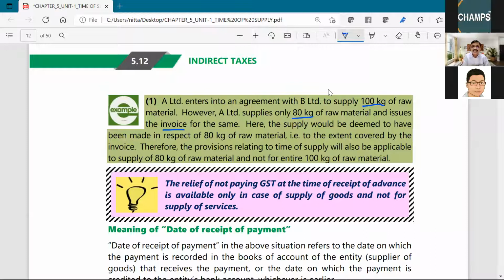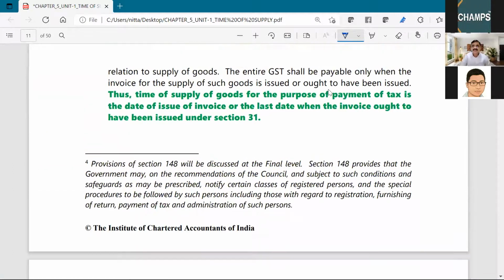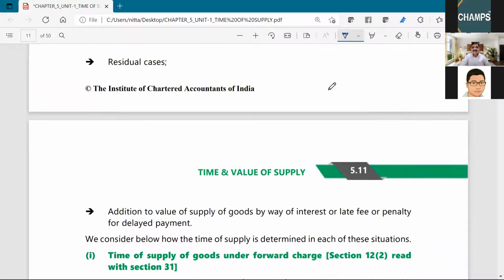Therefore, here the supply is deemed to have been made for 80 kgs only. That is, only to the extent it is covered by the invoice. Therefore, you have to determine the time of supply for the 80 kgs only, but not the 100 kgs. Now, how can I tell you about this? Because I will show you the wording in the